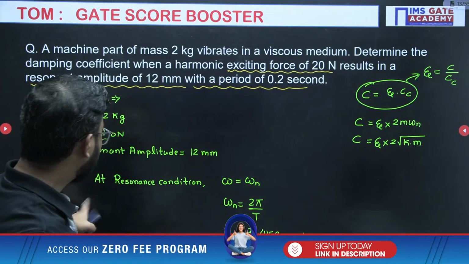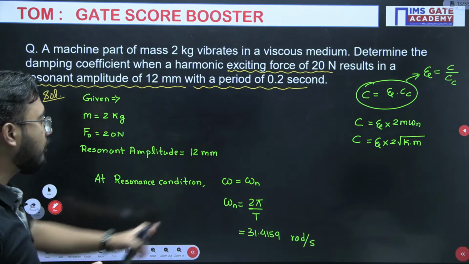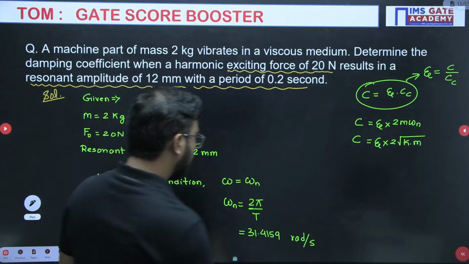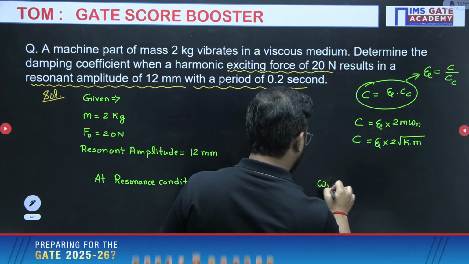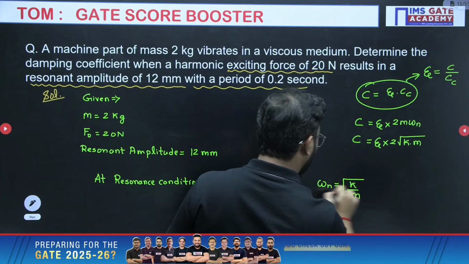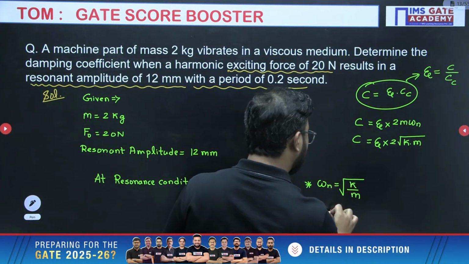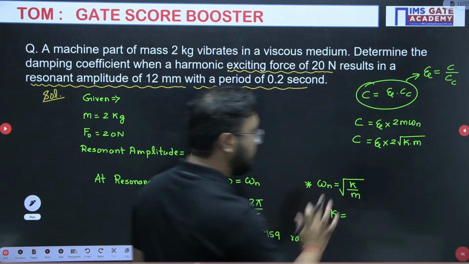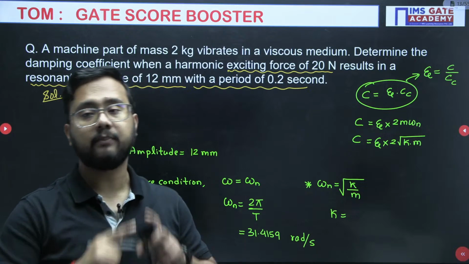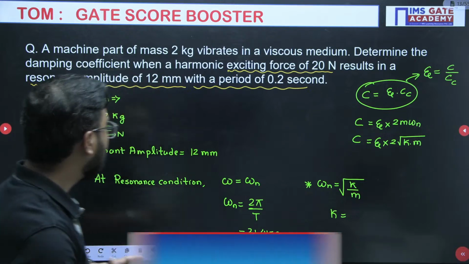Okay, fine. So resonance condition we have written omega n. From omega n equals under root k by m, k value I will get very easily. Omega n value already we have calculated, so k answer will be getting. There is no problem. What about the damping factor? How to get the damping factor? That is a very important question.